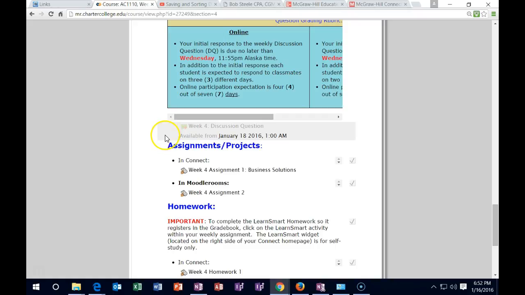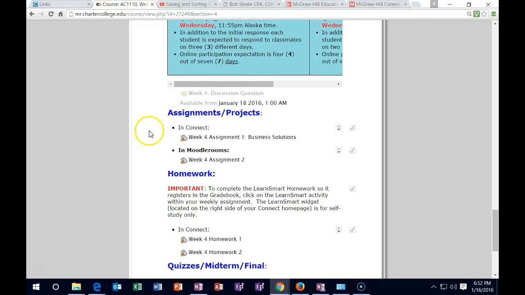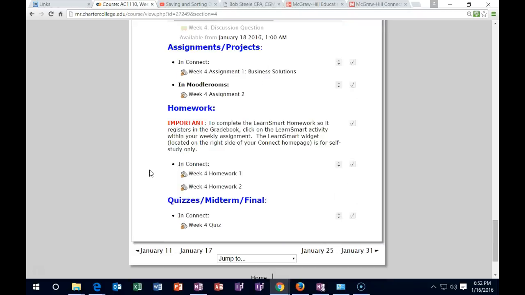Hopefully the discussions are becoming somewhat more routine. I do want to point out discussions are worth 21% of the grade, which is a very large part of the grade. So I would approach all these Charter College classes in this format. Try to get 100% on that 21% for the discussions. Try to get as close to full credit on the assignments and the homework as possible. I know there's a lot of work there, but given the resources, I think we can pick up a lot of points on them. And then go into the quiz and the tests